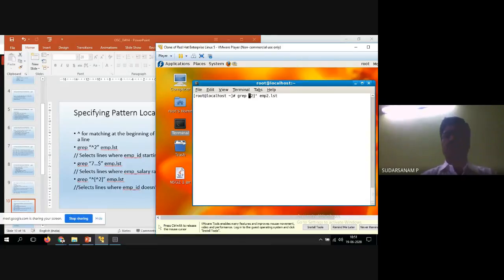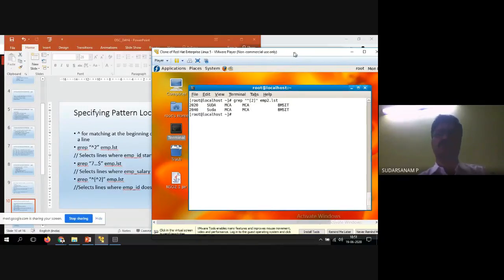Type it here: caret, then the open bracket, 2, close the bracket, 2, file name. So grep and this one. Now here is how it will be working. See here.